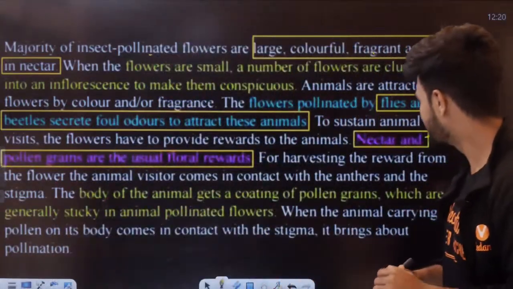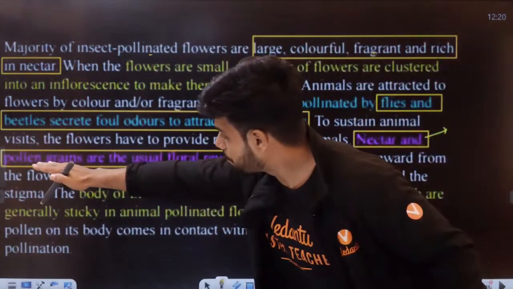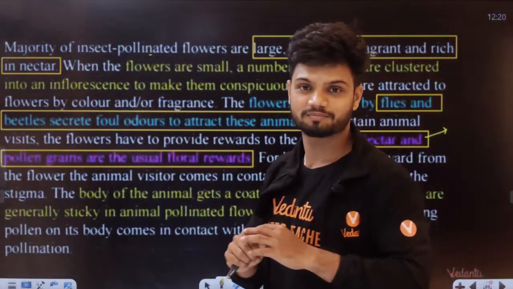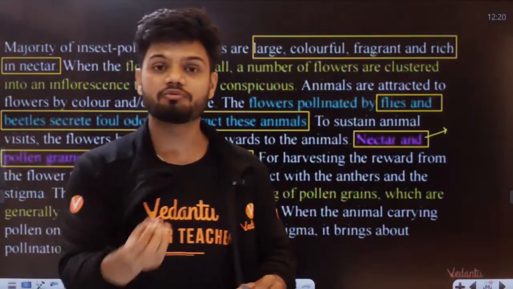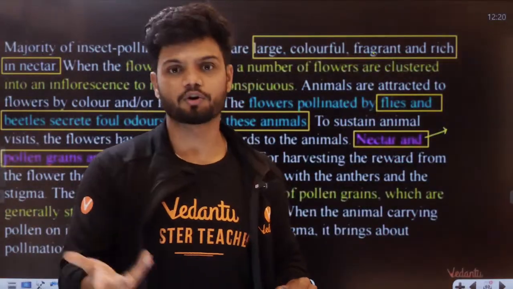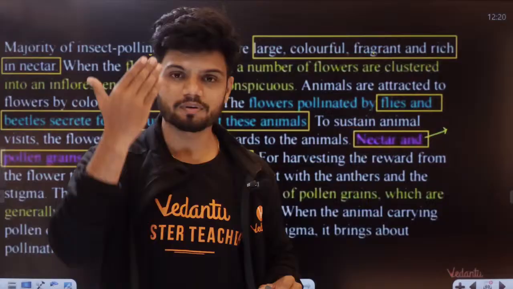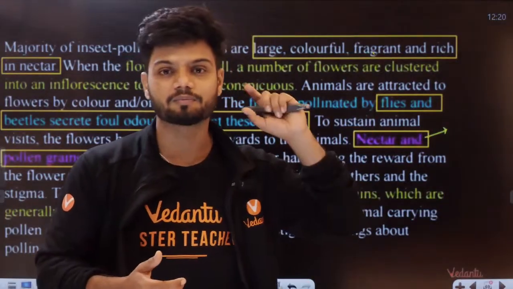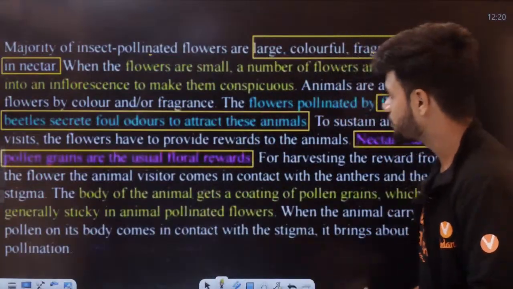Okay. Now, nectar and pollen grains are usually the floral reward. If pollination is happening, they'll give nectar, they'll give pollen grain as reward. Reward mechanism is there. The poor honeybee, bumblebee, thinking that something good is happening in life, will keep on coming there. It has fallen into a trap now.